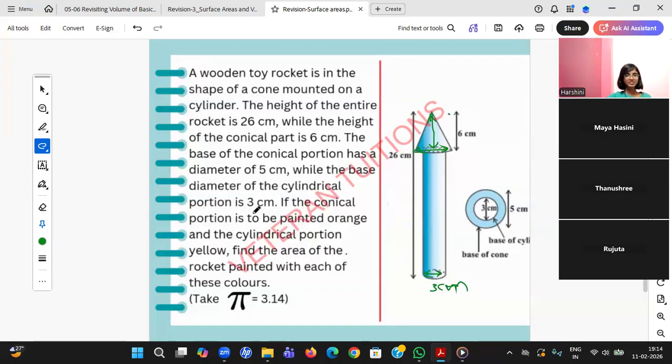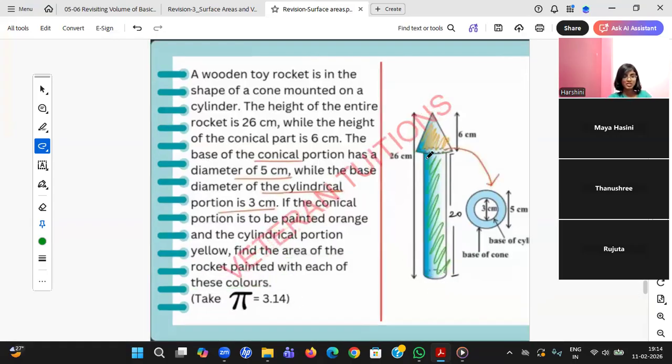Okay. If the conical portion is to be painted orange, you see this one he wants to paint orange, and the cylinder, this one, he wants to paint yellow. Find the area of the rocket painted with each of these colors. He is asking, find the area of the rocket painted with each color. So this one with orange, this one with yellow, right? Why did I paint green here? Anyhow, this one is orange, this cylinder portion is green, you assume.